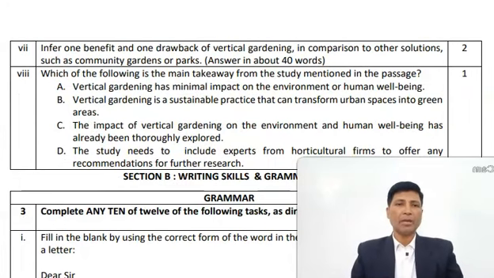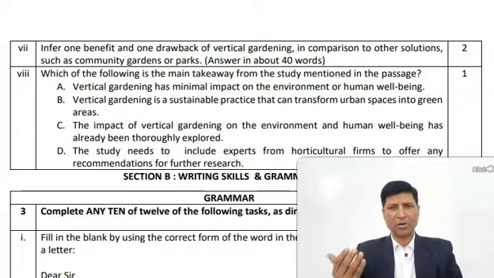Again, name one benefit and one drawback of vertical gardening in comparison to other solutions, such as community gardens or parks. Again, if you have understood the advantages and disadvantages part, then it will be very easy for you to answer this question. It is asking for one benefit. So many benefits have been given.